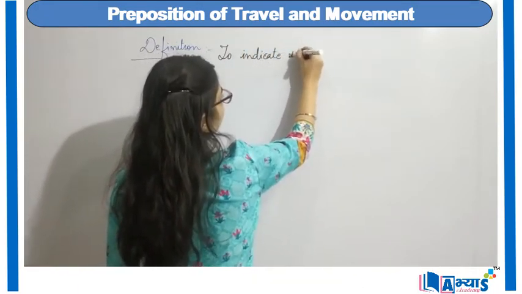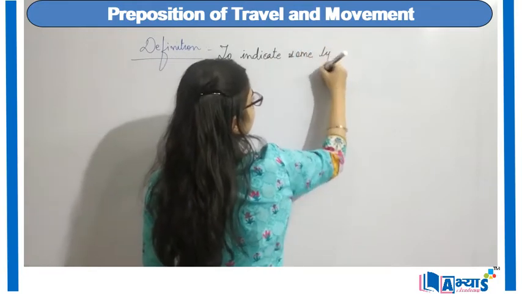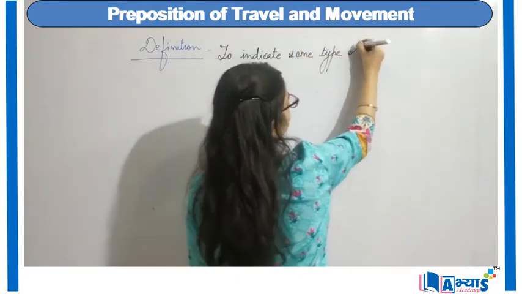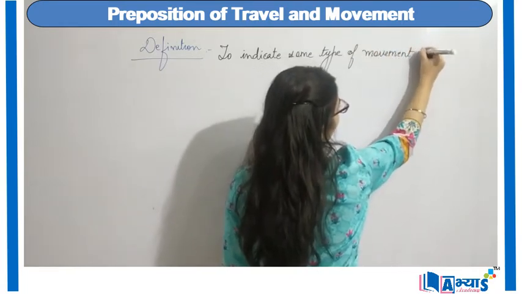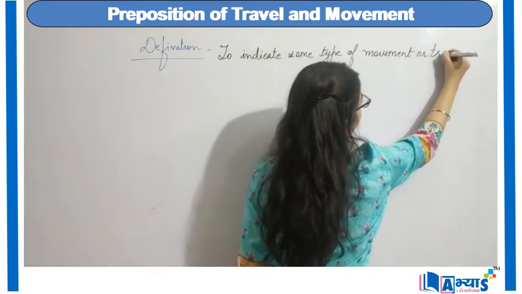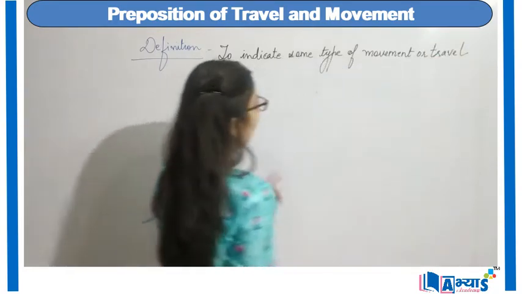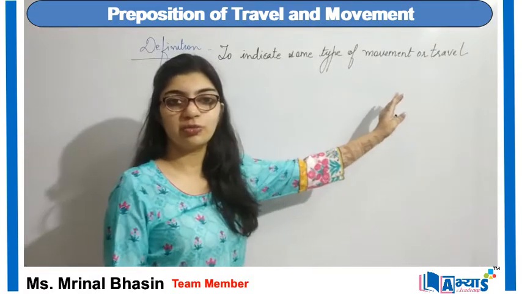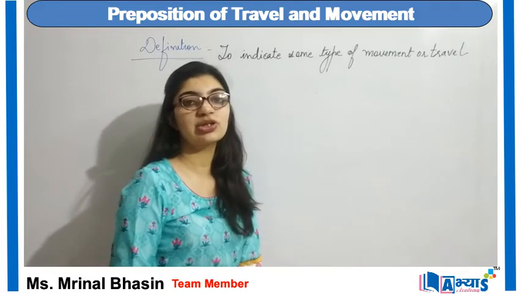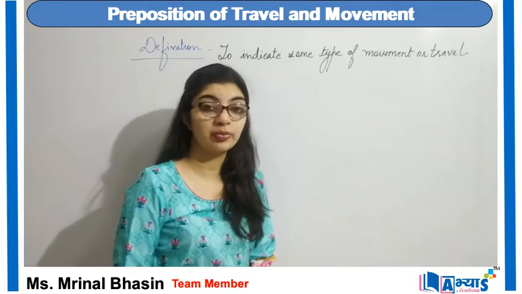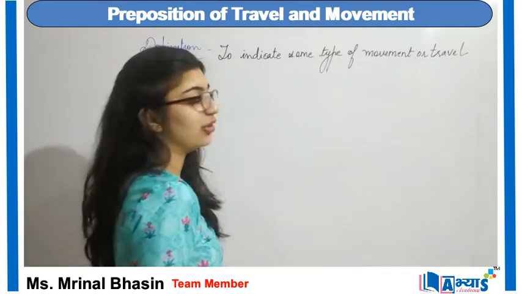some type of movement or travel. So whenever we want to indicate some kind of movement or travel, at that time we will be making use of preposition of movement or preposition of travel.